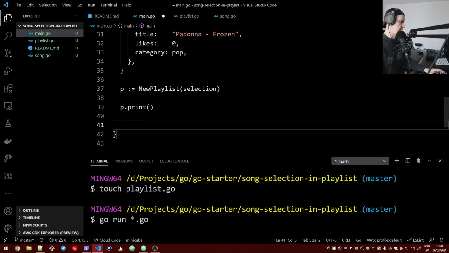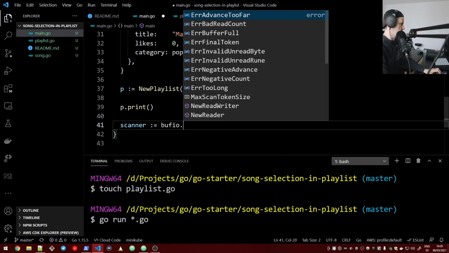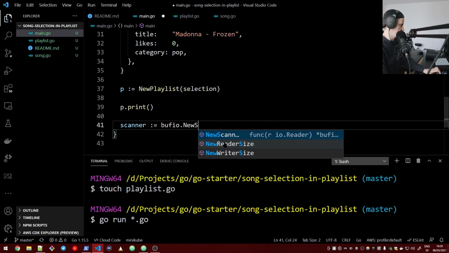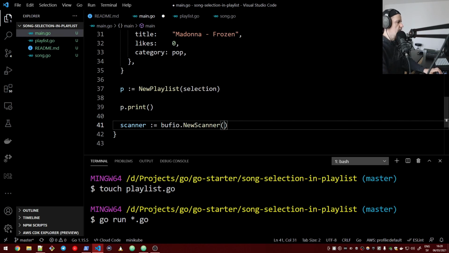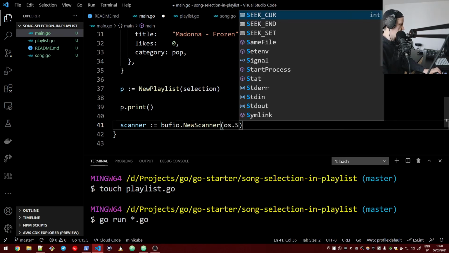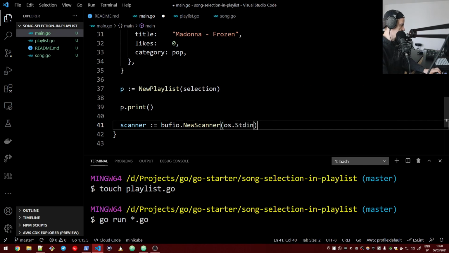So we will have to make use of something called scanner to read from the user's standard input. So we would say scanner is bufio.NewScanner, which receives input from standard input and scans on standard input.